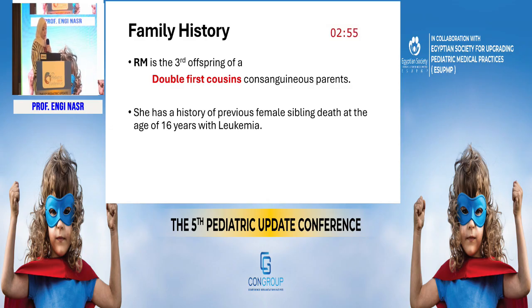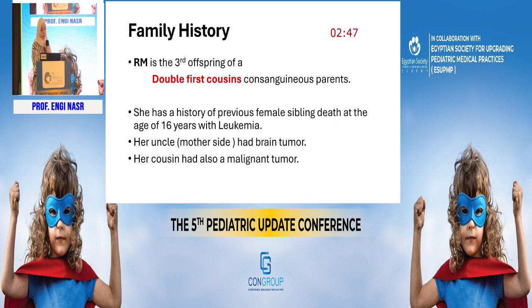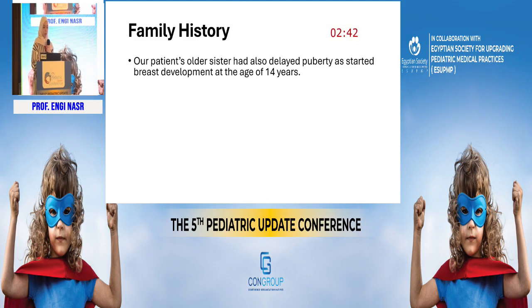The rest of the family history, our patient has history of previous female sibling death at the age of 16 years with leukemia. Also, her uncle had brain tumor. Her cousin had malignant tumor. And with a detailed history of her older sister, the older sister had also delayed puberty, and she started also breast development at the age of 14 years.